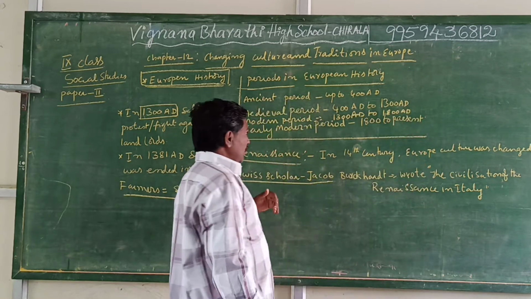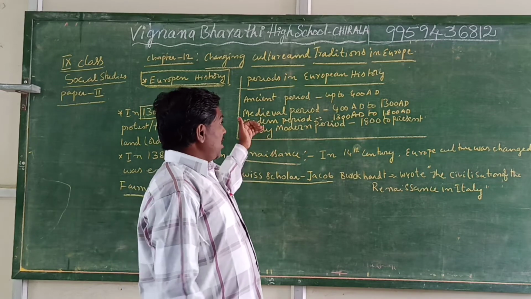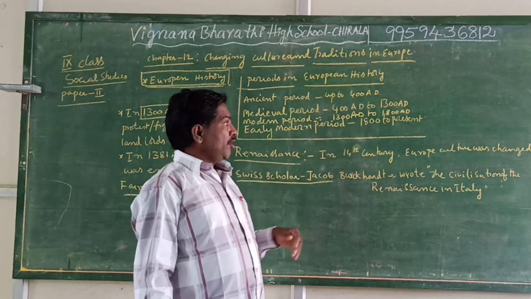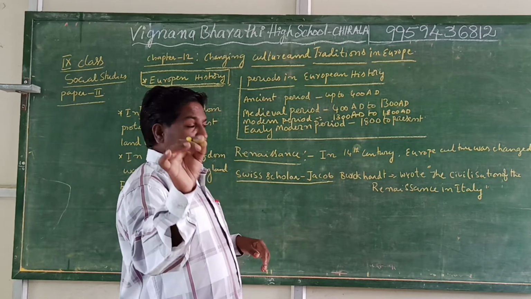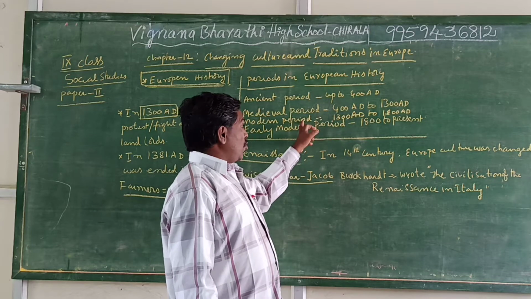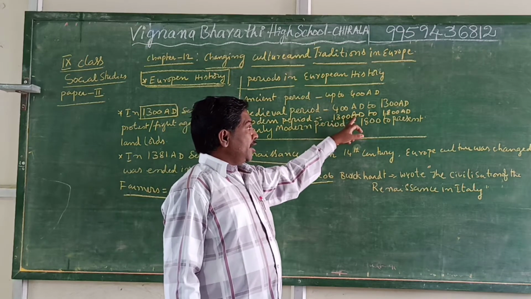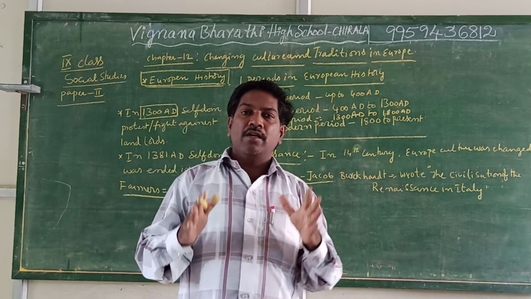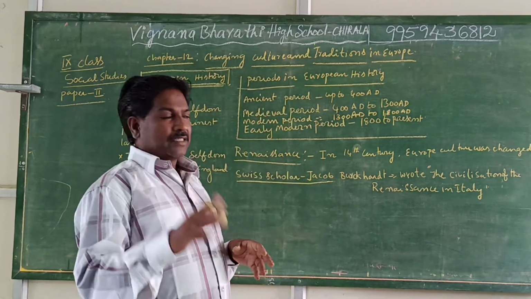Modern period means 1800 to present. The main important thing we are going to discuss is the early modern period, 1300 AD to 1800 AD. What was happening in Europe, we will discuss here.